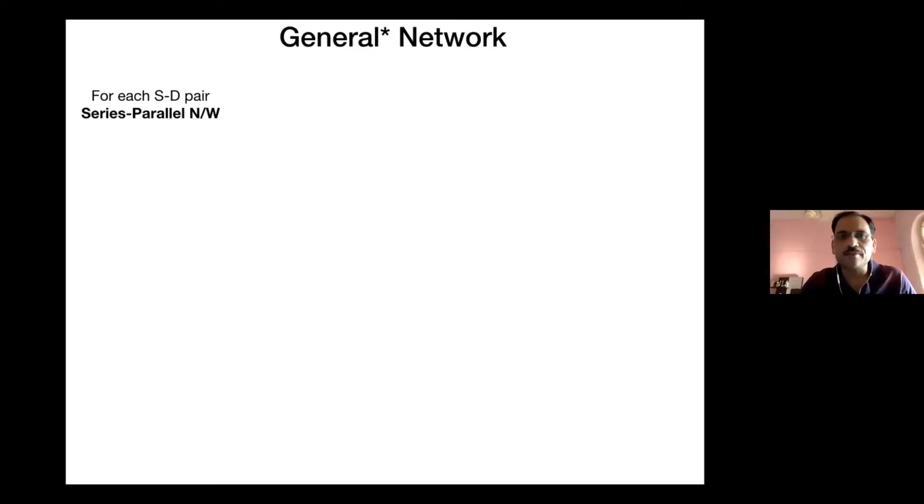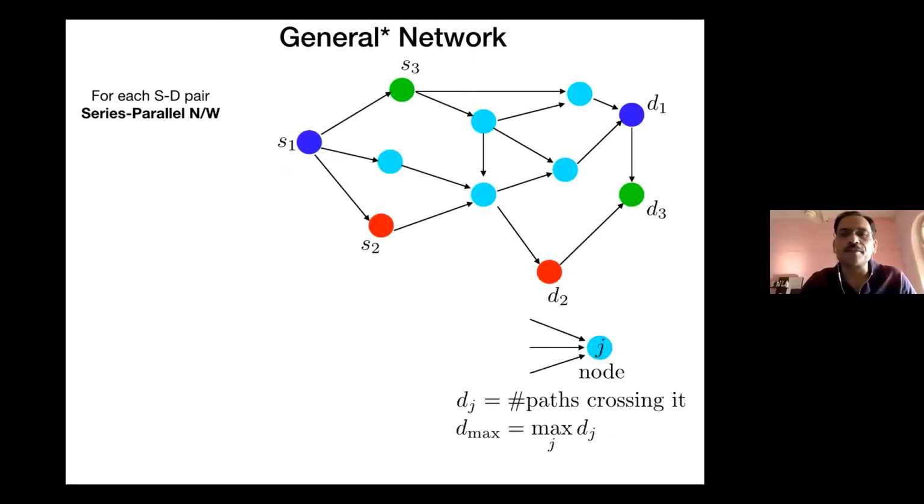So in this setting, again, I'll just specify the routing rule. So first thing to notice is some definition here. Because it's a series parallel network, you look at any node and look at the number of different paths for any source destination pair which cross it. Remember, for each source destination pair, there is exactly one path which crosses a node.